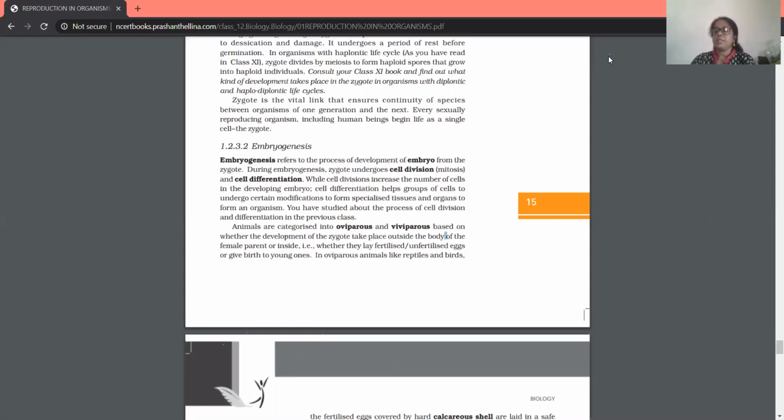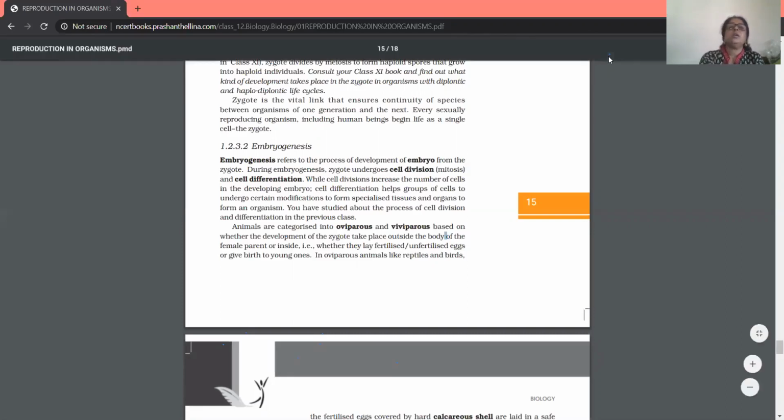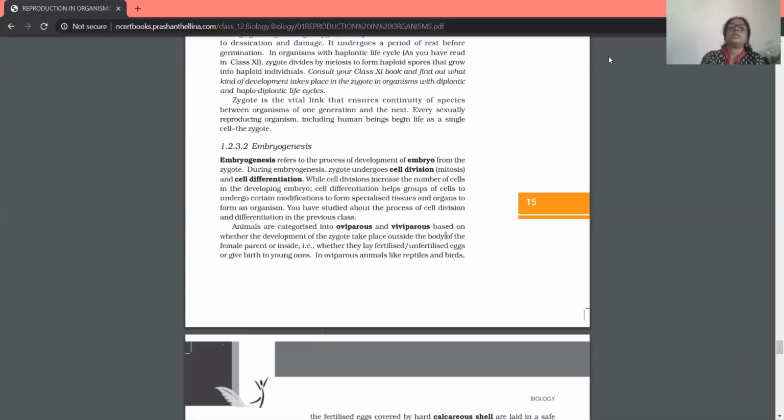And the second difference is that many oviparous organisms lay eggs outside the body, but viviparous organisms give birth to the young ones. Examples of oviparous organisms are reptiles and birds, and viviparous organisms are all mammals including human beings.